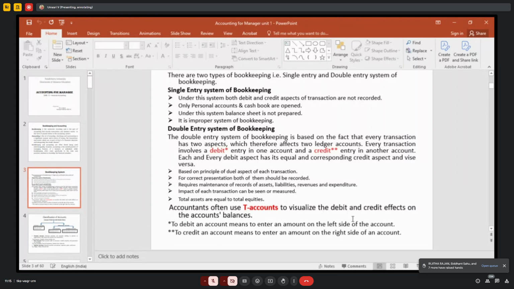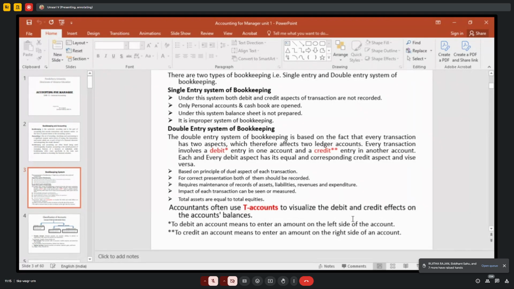Right. So each and every debit aspect has an equal and corresponding credit aspect. That is called the double entry system of bookkeeping. In simple words, debit means we have to take, and credit means we have to pay.